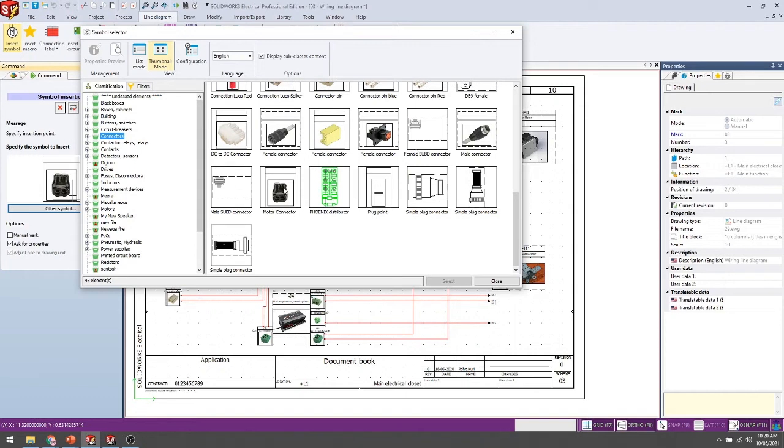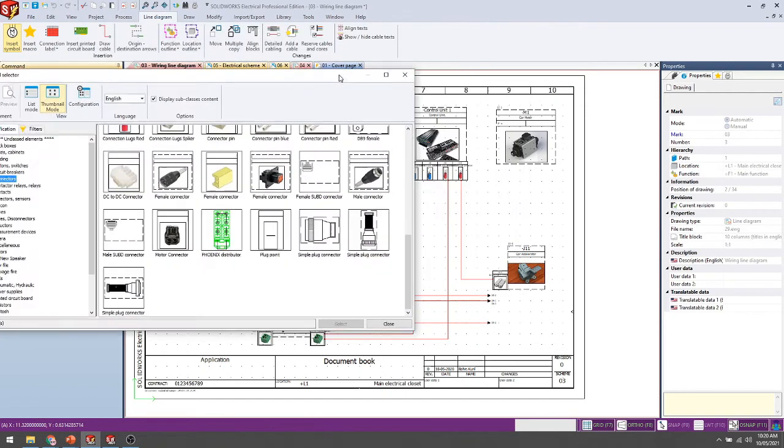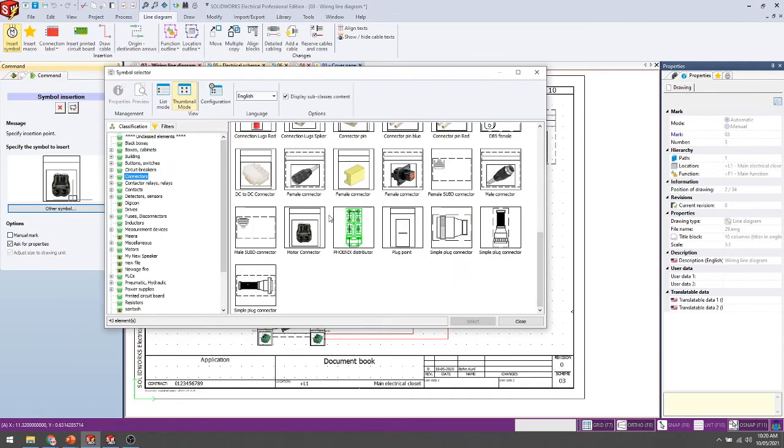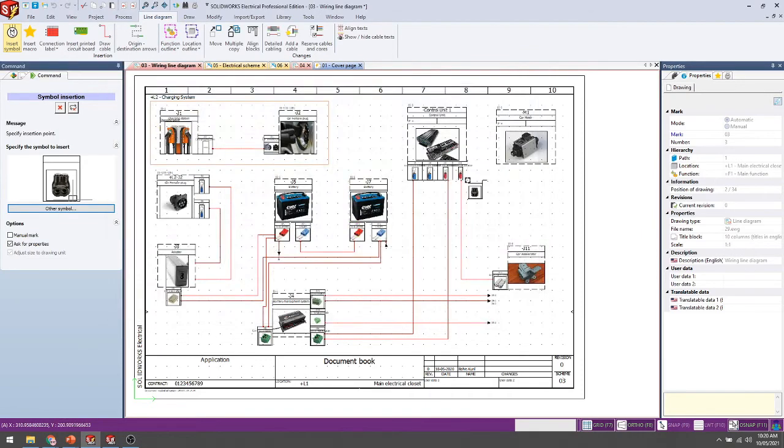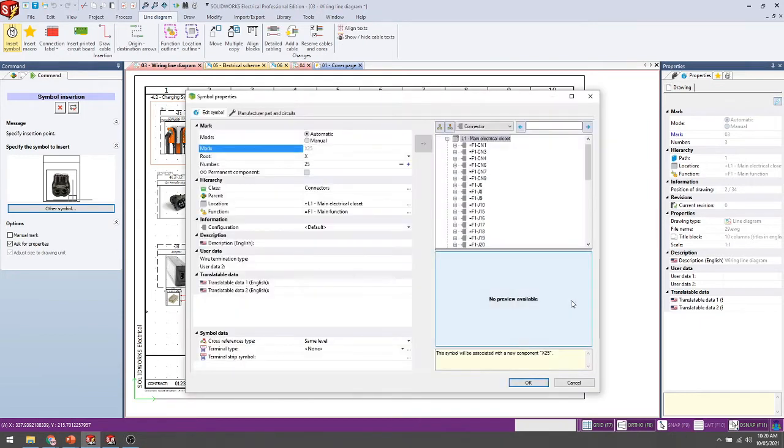I need some connectors on our motor side, so I'll select this one and put it down near the symbol of our motor. After this we need to modify our properties. If you want to add a modification inside the property of your symbol, you need to add your descriptions and user data. If you want to add some user data from your side, SolidWorks can help you.